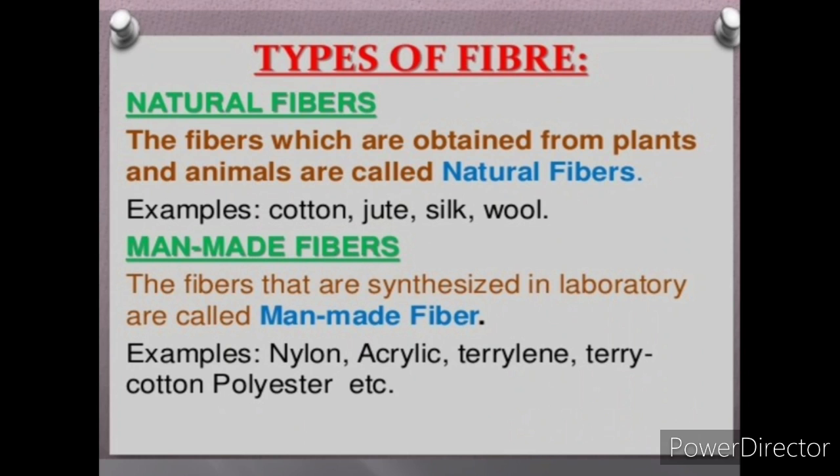Natural fibers, the fibers which are obtained from plants and animals, are called natural fibers. For example, jute, cotton, silk, wool, flax, etc. are natural fibers because those fibers are obtained from nature. The man-made fibers, the fibers that are synthesized in a laboratory, are called man-made fibers. For example, nylon, acrylic, polyester, etc. are the man-made fibers.